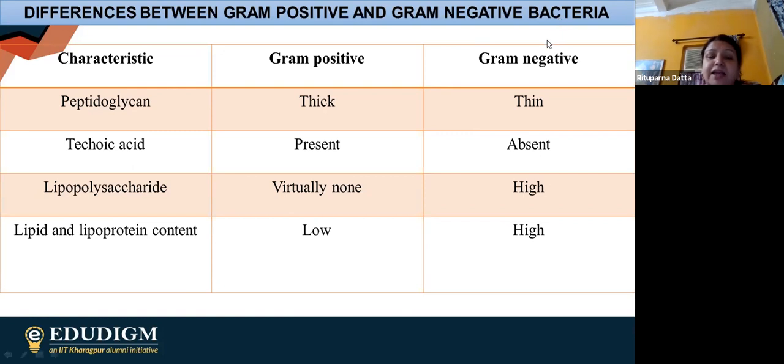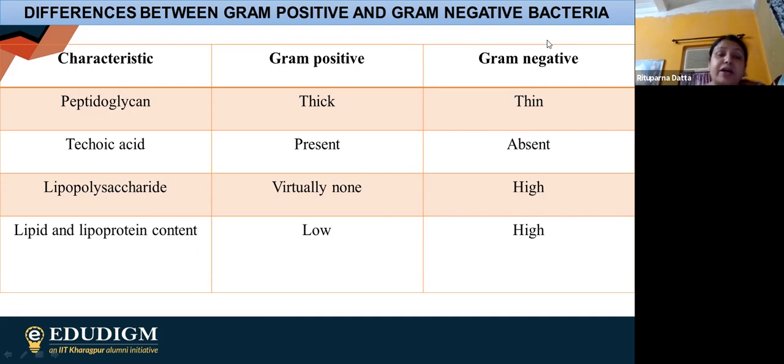And finally, in lipid and lipoprotein content, gram-positive has very low content of lipid and lipoprotein, whereas in gram-negative, very high content of lipid and lipoprotein are there.